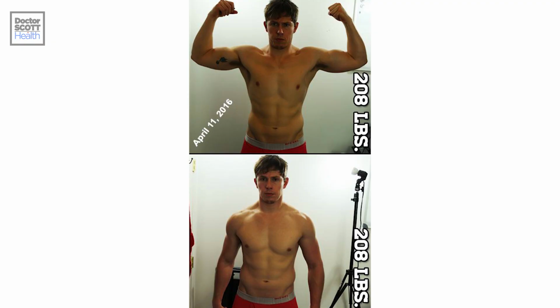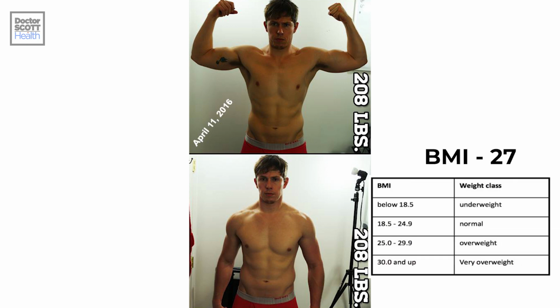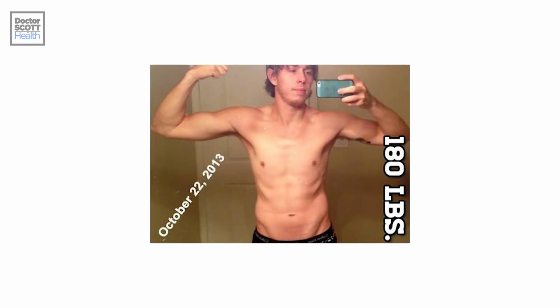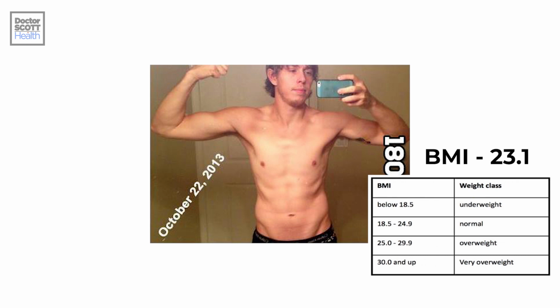Let's look at myself at 6'2" and 210 pounds. As you can see, I am clearly overweight, at least by BMI standards. Now let's take a look at myself at 6'2" and 180 pounds. Here we can see a clear example of a perfectly robust and healthy weight.